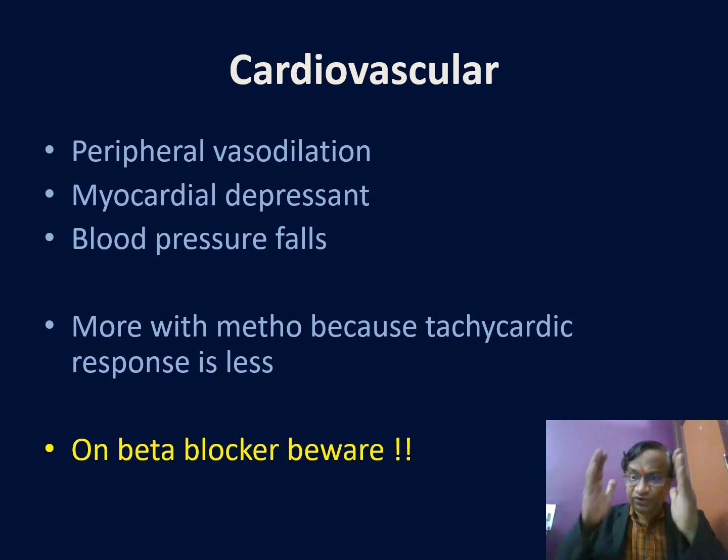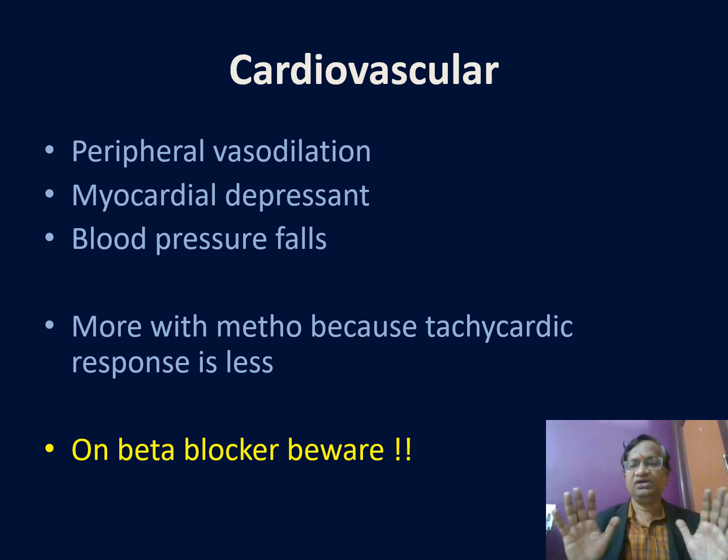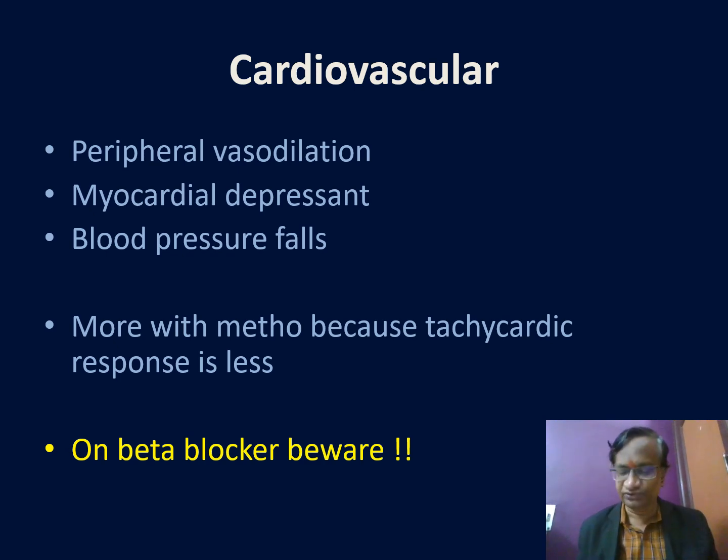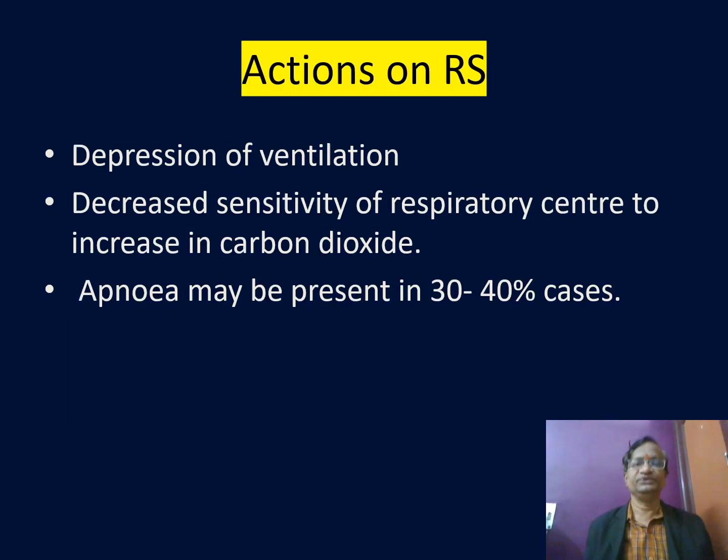If this tachycardic response is preserved, then the cardiac output may not come down so drastically in sick patients. So in sick patients or in patients on beta blocker, where this tachycardic response is depressed, we need to be aware about the dose of thiopentone.